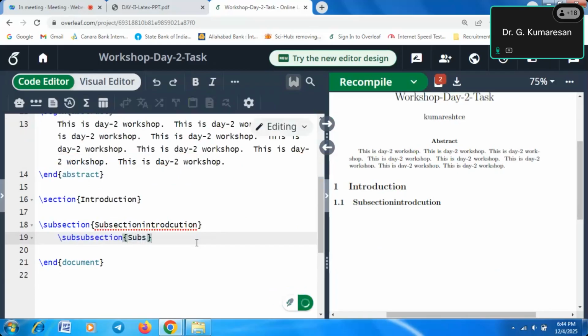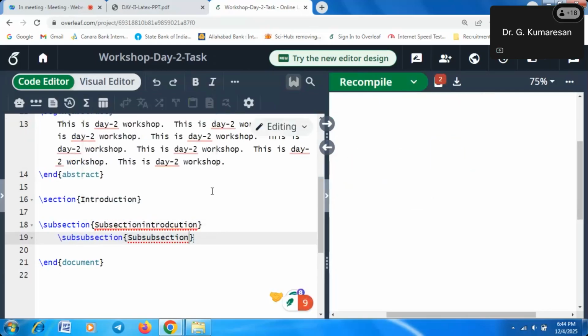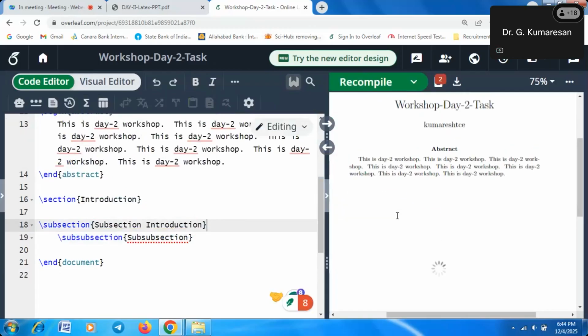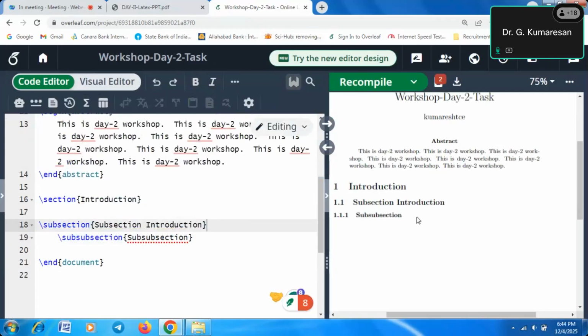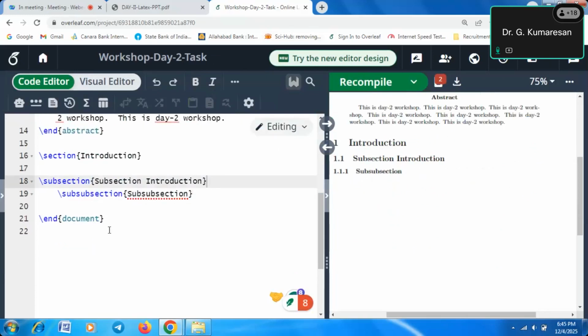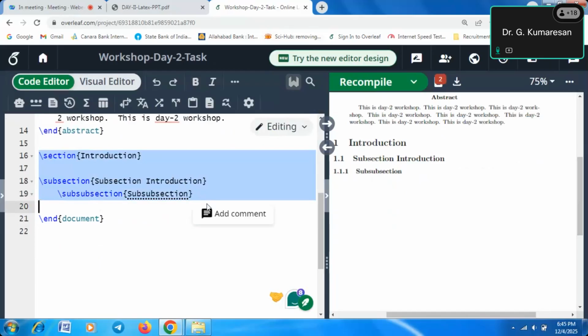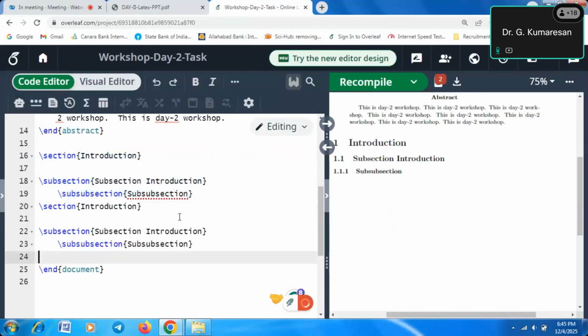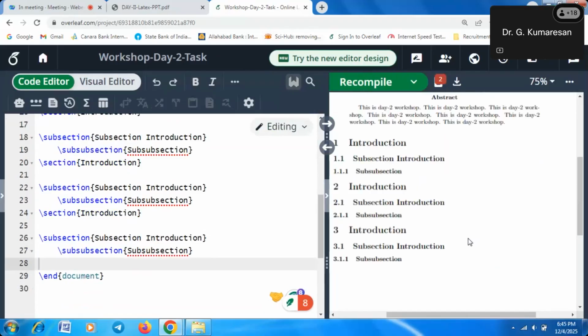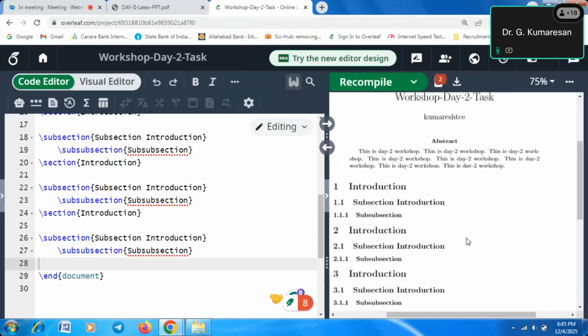Subsection. Here the number is also coming. So based on the template, the numbers are coming. Here this template is accepted so that it is coming 1.1, 1.1.1 like this. Similarly, we will create all the sections and then we will get the small article template. So this is the way we are creating the structure for an article.